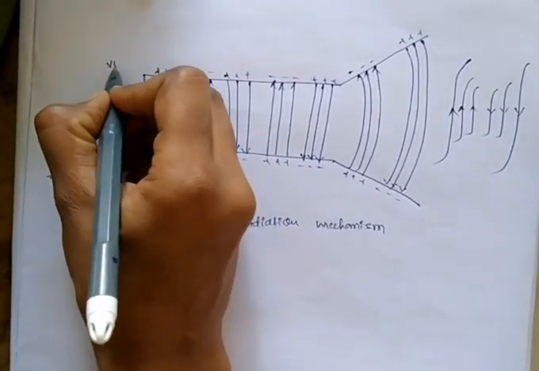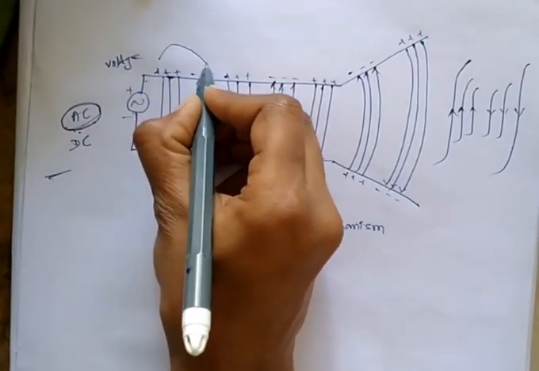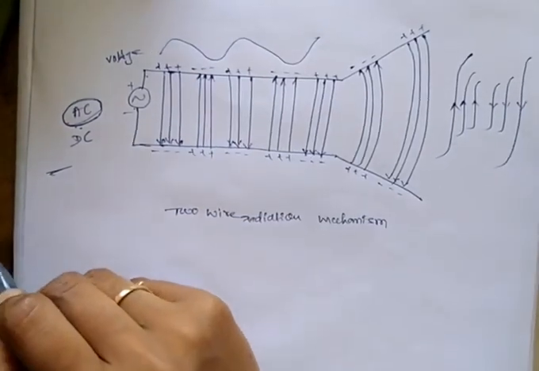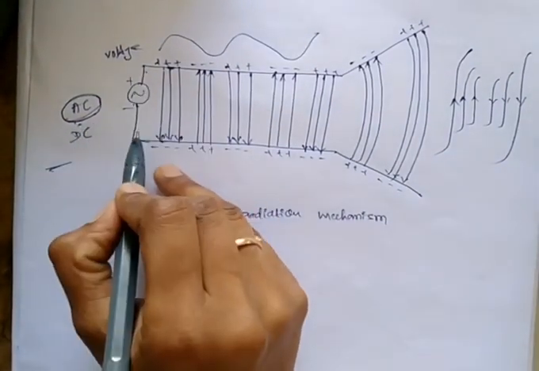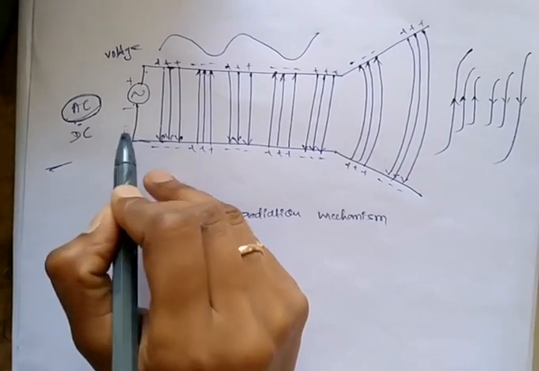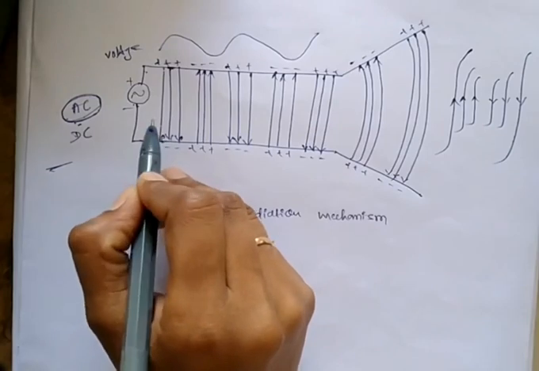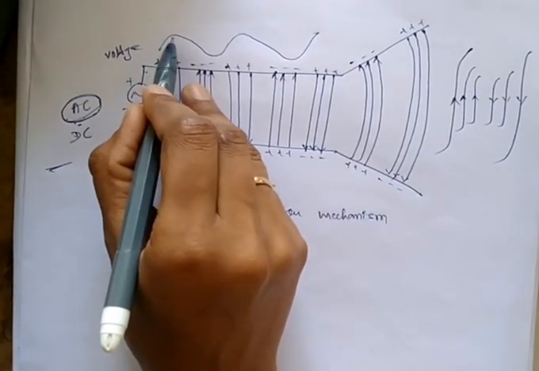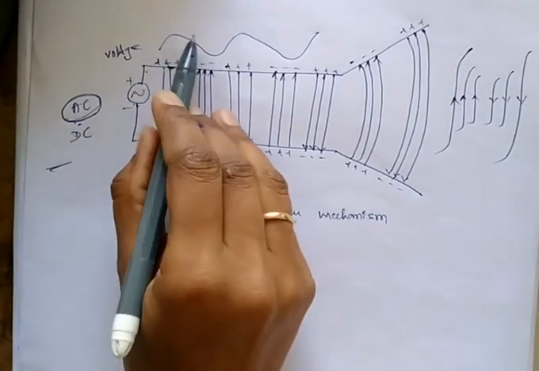Here I am taking a voltage source. The voltage source is nothing but a sinusoidal waveform. Now, whenever we apply the voltage source between the two conductors, what happens? An electric field exists between the two conductors, and electric field lines also exist according to this sinusoidal waveform.